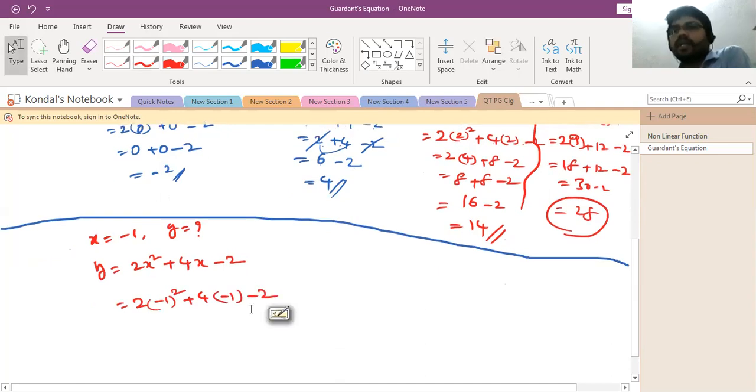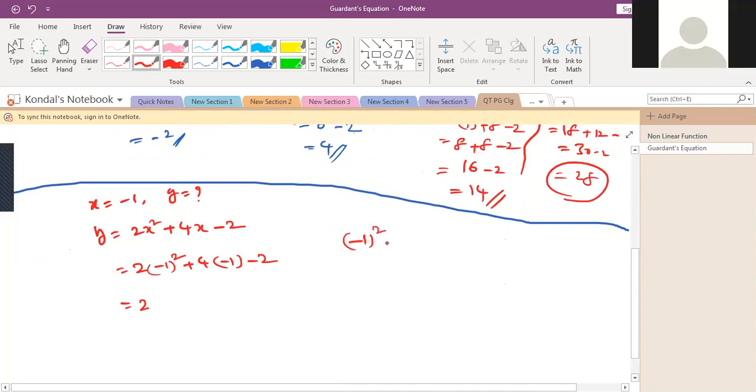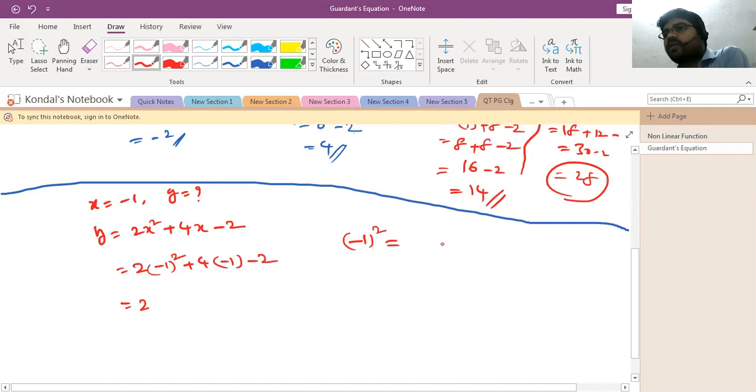Okay. Then 2 as it is, you can take 2. Here minus 1 into minus 1. See, minus 1 whole square means minus 1 into minus 1. So generally, see, the non-mathematics people, minus into minus is plus, 1 into 1, 1. So here 1 will come. Okay. Then plus into minus is minus, 4 into 1, 4, minus 2.